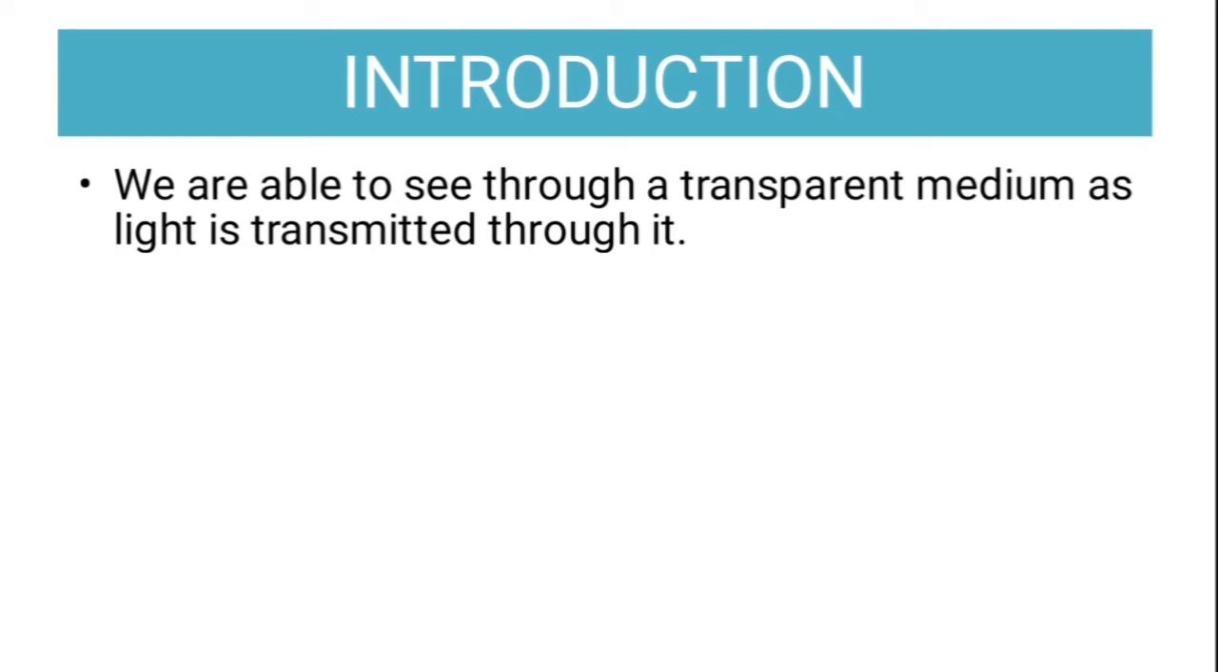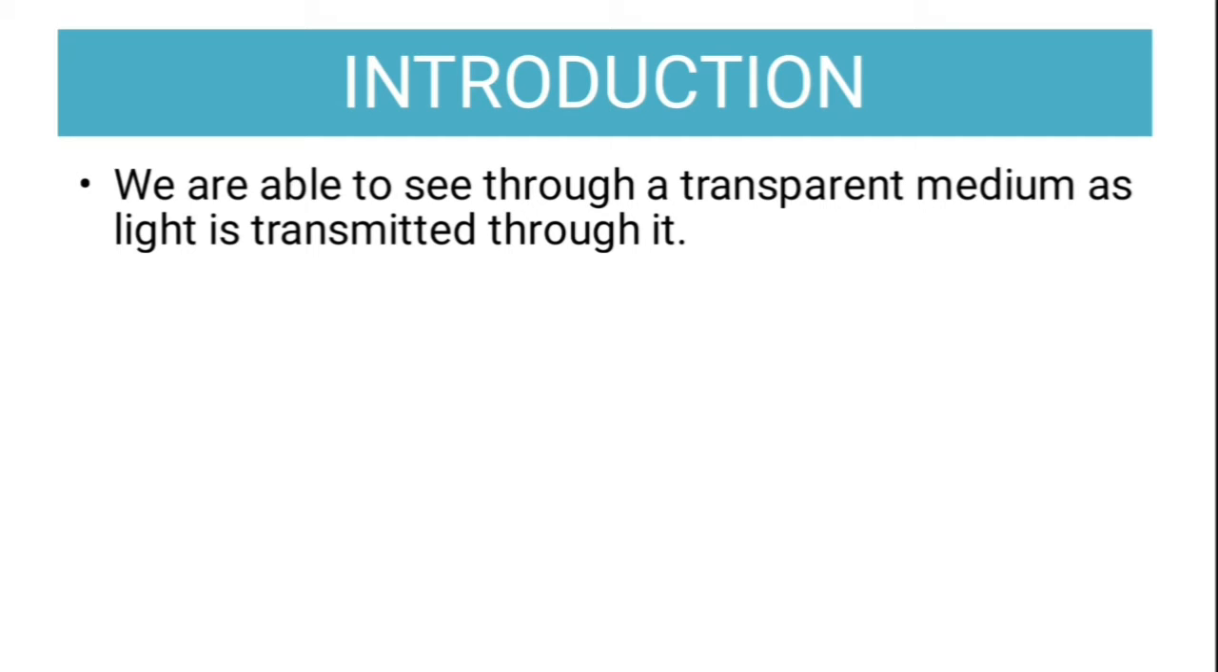We are able to see through a transparent medium as light is transmitted through it. किसी भी ट्रांसपेरेंट मीडियम के पार हम कुछ देख सकते हैं, तो वो ट्रांसमिशन की वजह से, because light can transmit through that medium. Just imagine what would happen if light would have fallen on us and it wouldn't have reflected, it just would have transmitted. अगर आप सोचो, अगर मेरे ऊपर लाइट गिरती और लाइट रिफ्लेक्ट नहीं होती और लाइट सीधे ट्रांसमिट हो जाती, तो शायद मैं आपको नहीं दिखता.